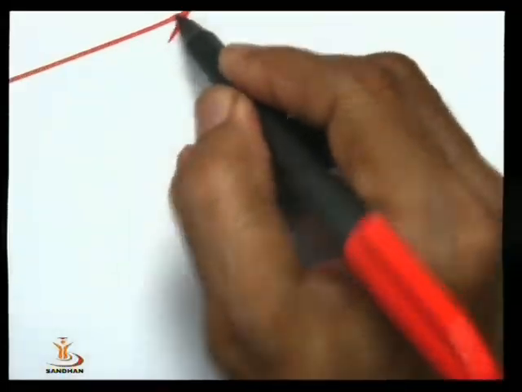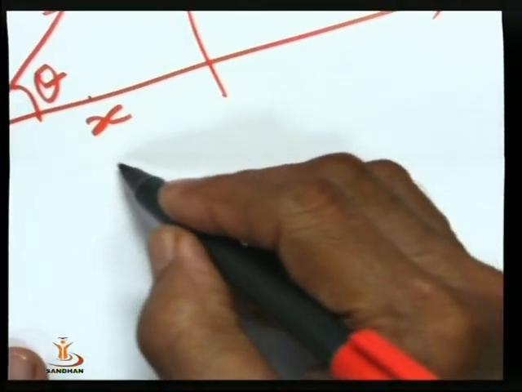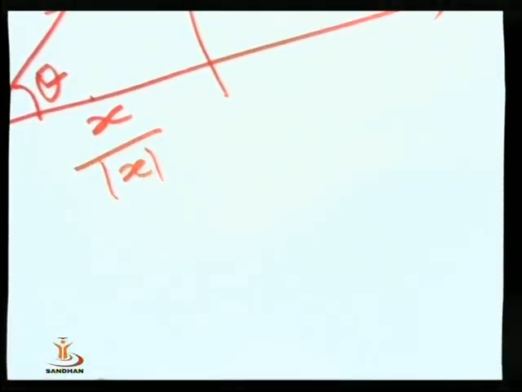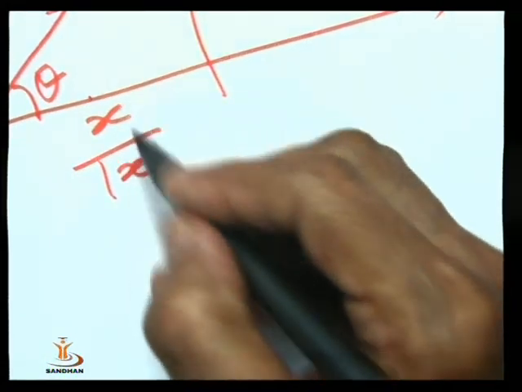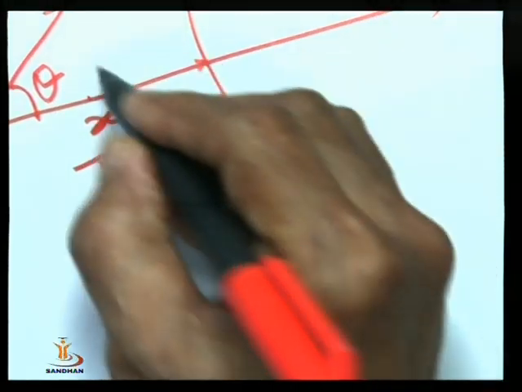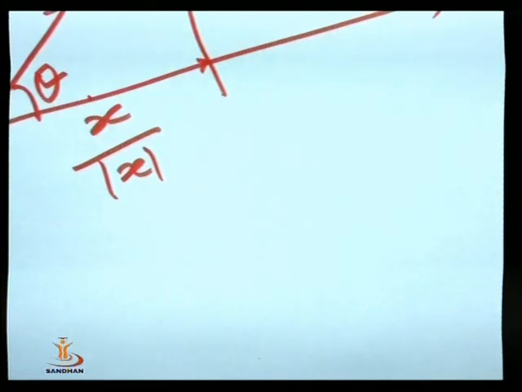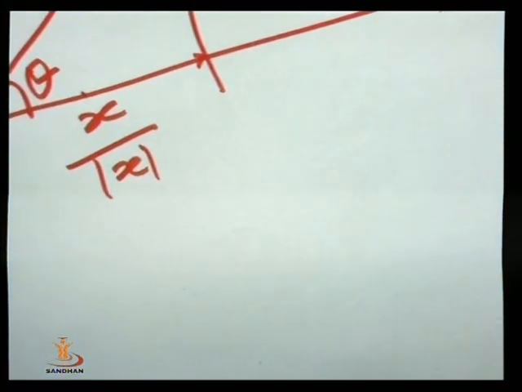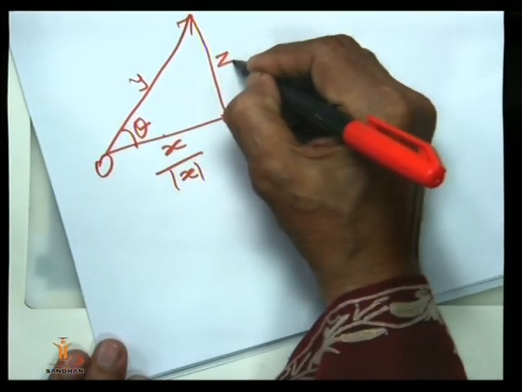When you project this on this vector, the unit vector is x upon its length, x upon modulus x or norm x. So this is the direction, and now this one is z.